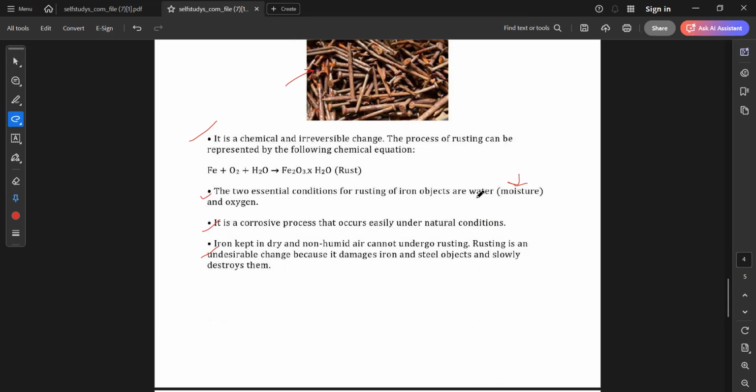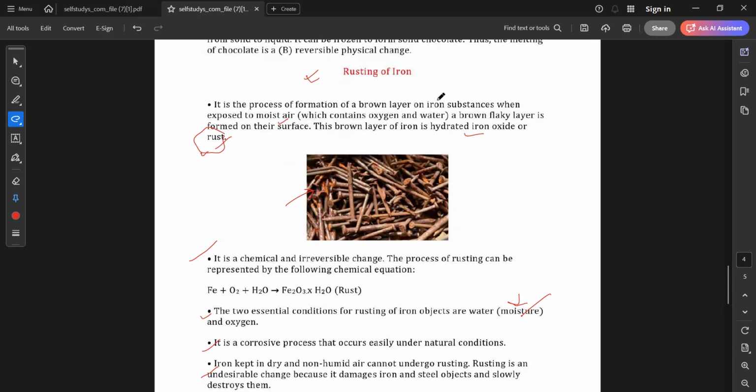Because air has water vapor, right? So in the air, when the water vapor quantity is more, we say that the air is more moist. So for the rusting process, it is very essential to have oxygen and air and water.